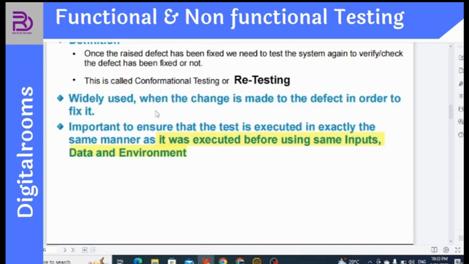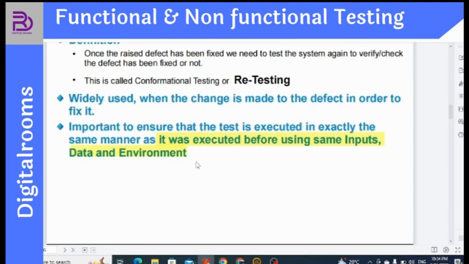In both cases, this is a critical mistake, because you are changing the browser. You need to test the browser as per the requirement. If it says Chrome browser, you have to test it in the Chrome browser only. So before rectification, when you found a defect, you tested in some other environment, and then when the changes had been made, you are testing in some other environment, which includes browser, operating system, hardware, anything.